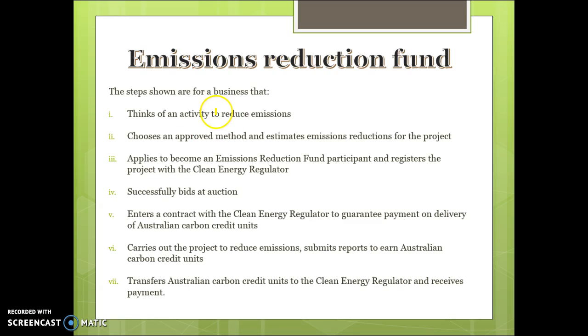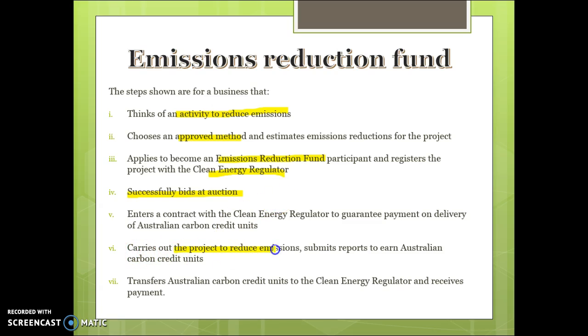So, the steps that the businesses take: they think of an activity to reduce their emissions, they choose an approved method and estimate how much emission reduction they'll be able to achieve. They apply to the Emissions Reduction Fund with the Clean Energy Regulator, and then they bid at auction to see if they can get the project. So whoever is willing to reduce their emissions at the cheapest price, the lowest bid, will generally get awarded contracts.